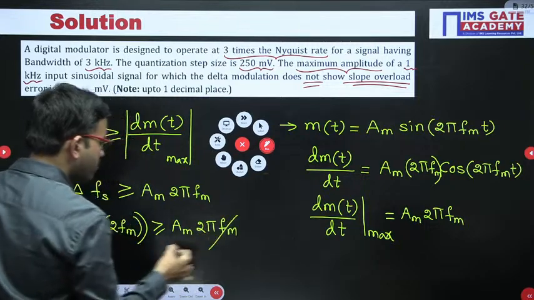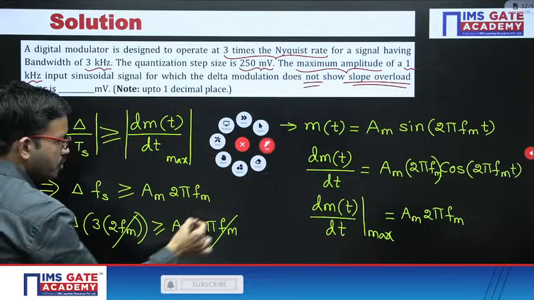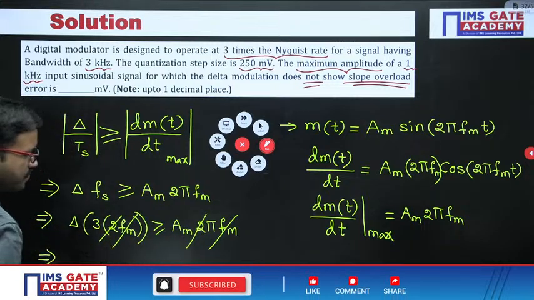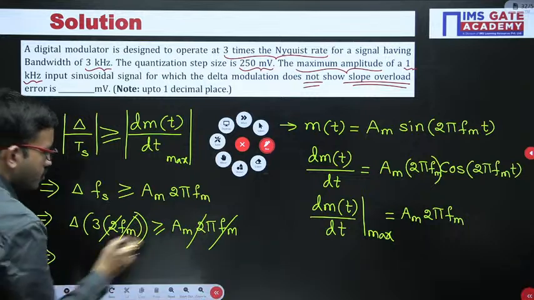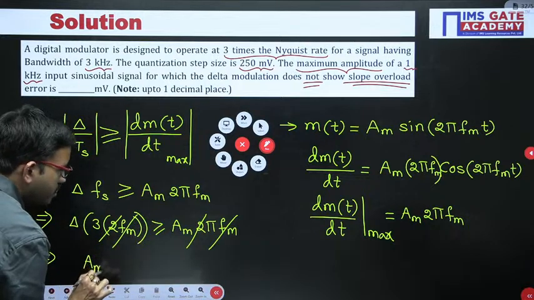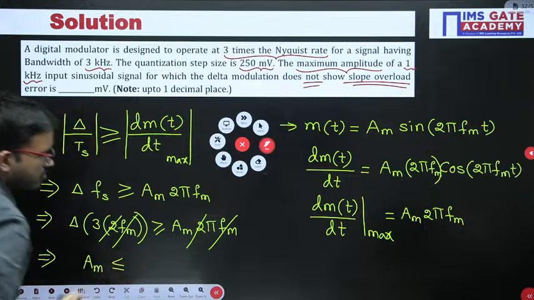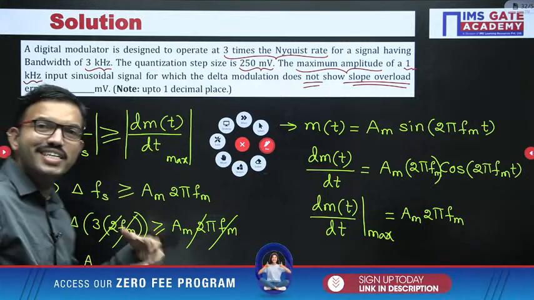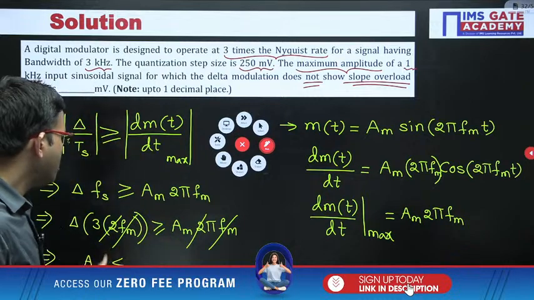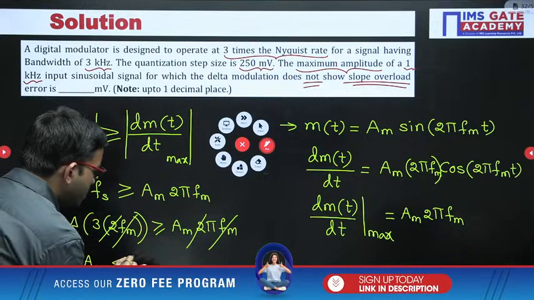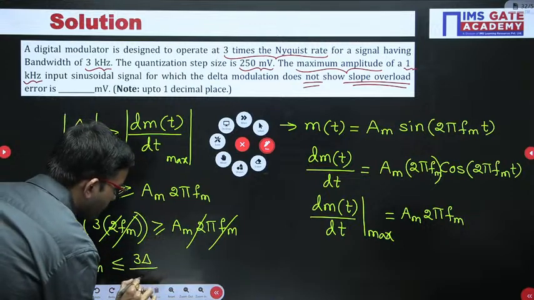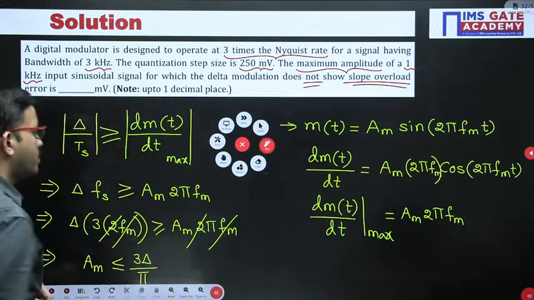From here fm will get cancelled and 2 also will get cancelled. So just rearrange this equation. From here we can write Am is less than or equal to, very simple, keeping Am this side, that means this side quantity is greater. So Am will be less than or equal to 3 delta divided by pi.